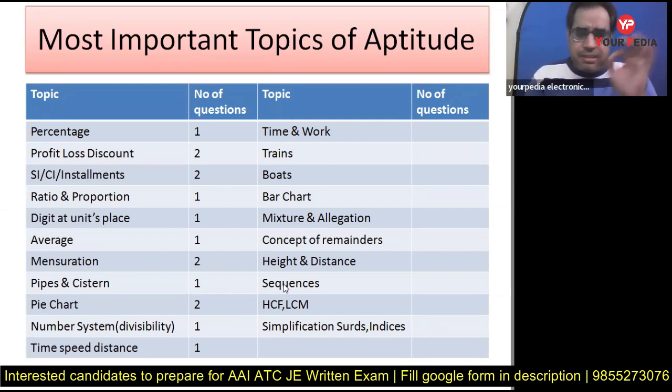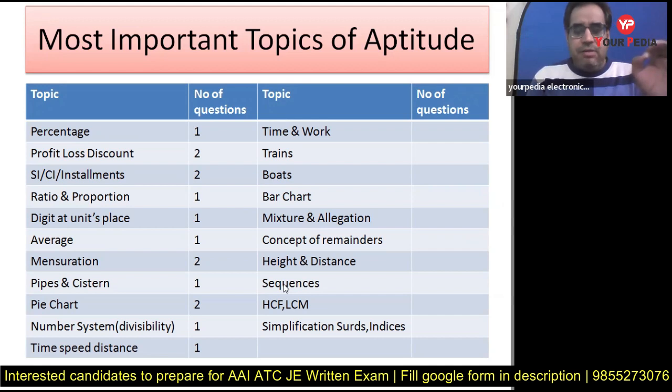It was from pipes and cistern, but time and work is also an important chapter. So you cannot ignore that, right? Then pie chart. Two questions of the same type were there from pie chart. You should know how to read a pie chart and how to find the angles of different sectors. Okay, so you have to prepare it.